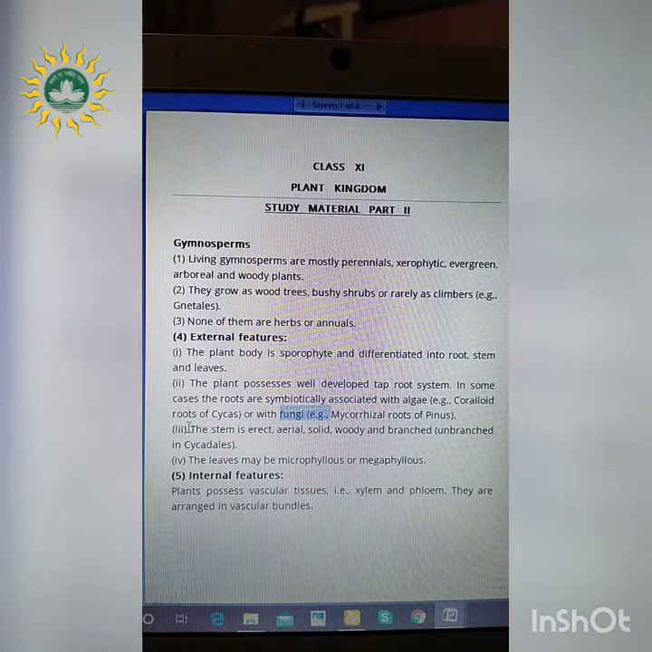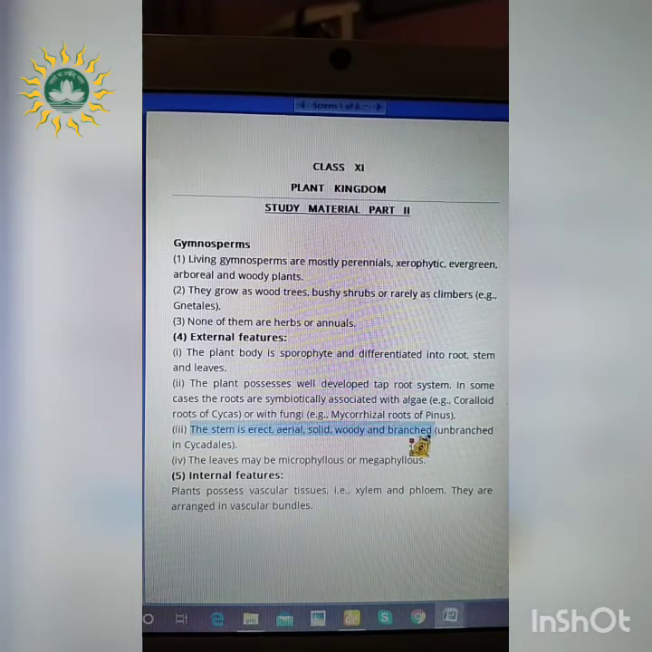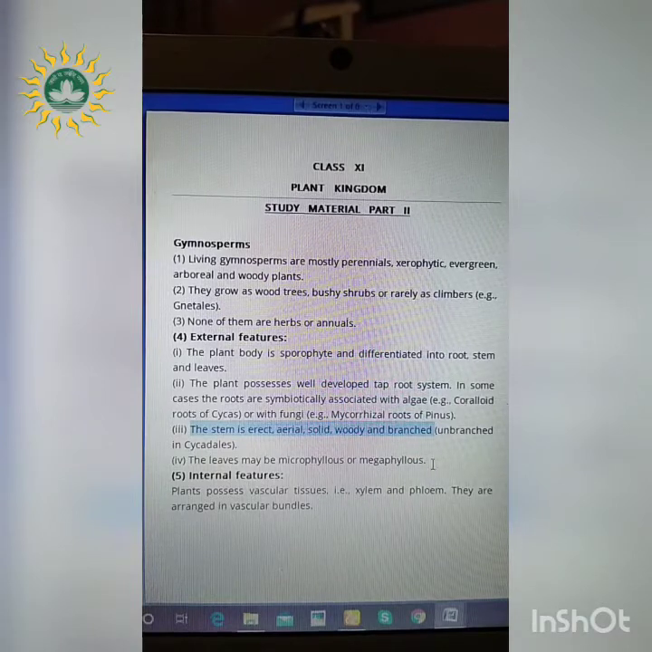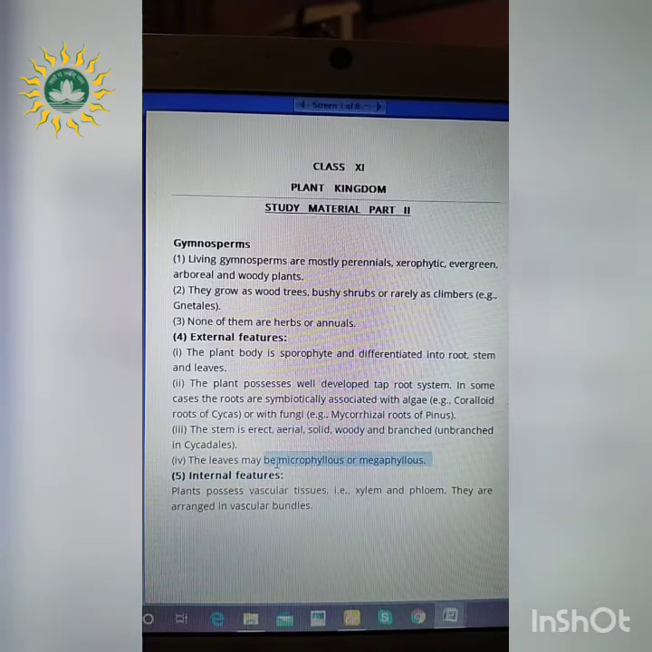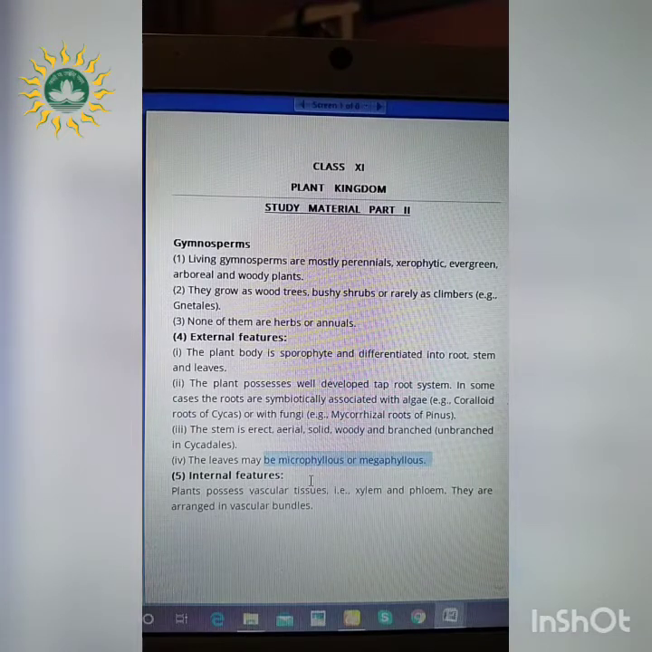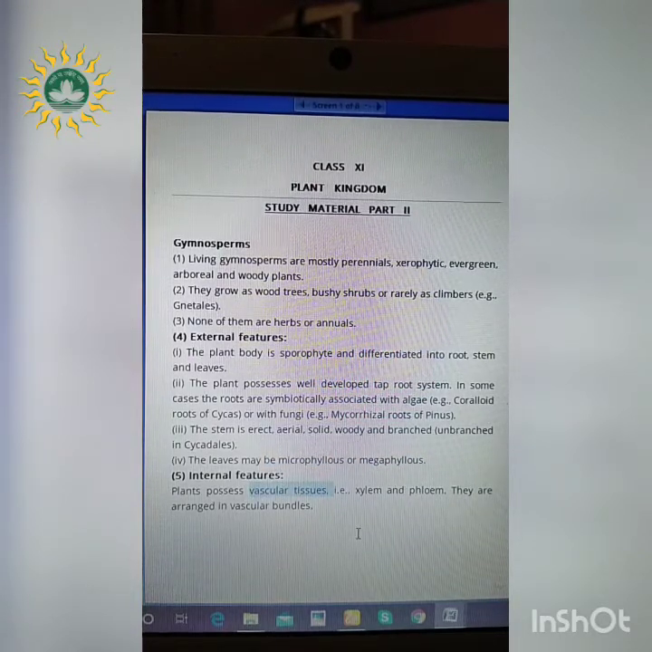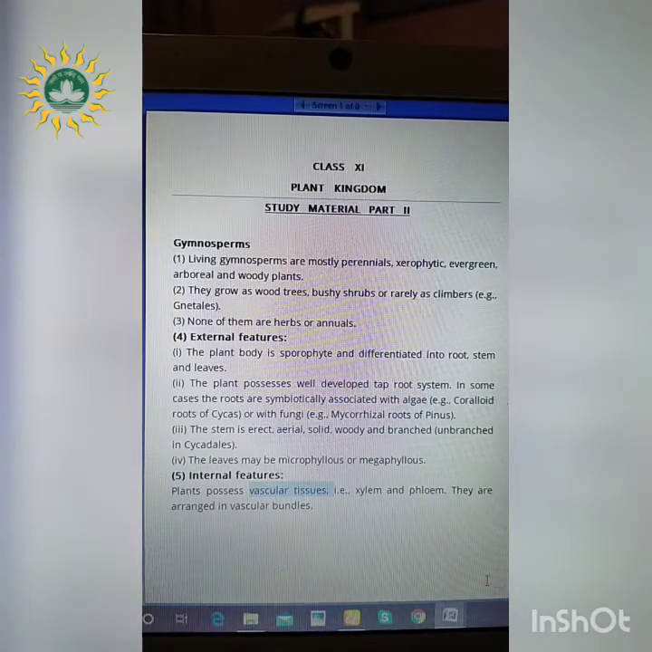The stem in this organism is erect, aerial, solid, woody and branched, and in some cases such as in Cycadales, it is unbranched in nature. Next are the leaves. They may be microphyllous or megaphyllous. Micro means small and mega means large, so they can be large as well as small. Next, coming to the internal or anatomical features, these gymnosperms consist of vascular tissues or conducting tissues such as xylem and phloem, which are required for the conduction of food and water.